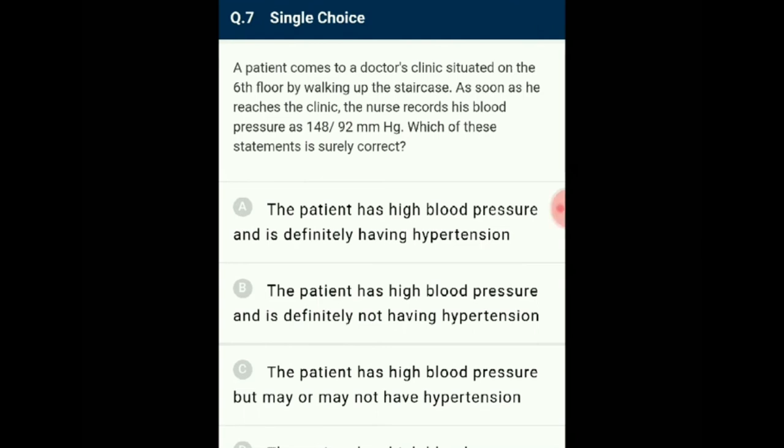Hypertension is a disease of sustained high blood pressure. The patient has to rest for some time and the blood pressure should be measured again. The patient will have hypertension if the blood pressure is high even after adequate rest. So the answer for this question is option C. The patient has high blood pressure but may or may not have hypertension. Question number 8.